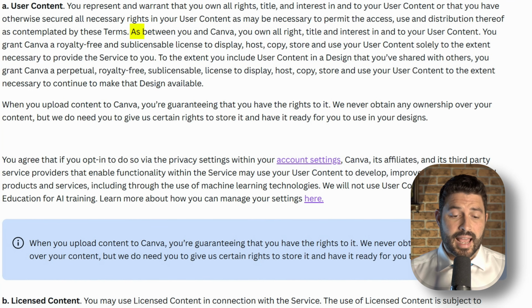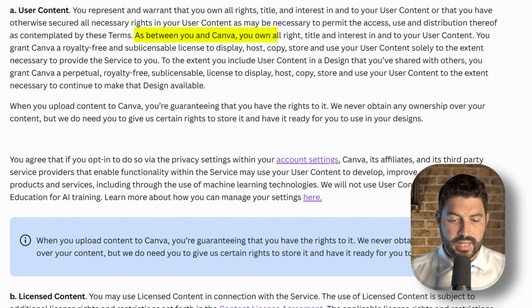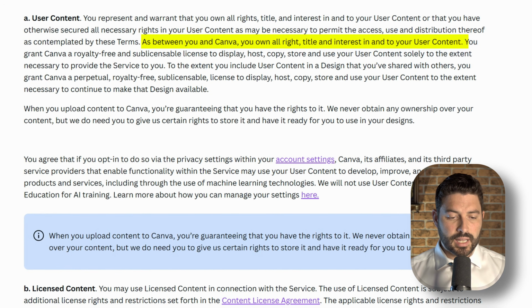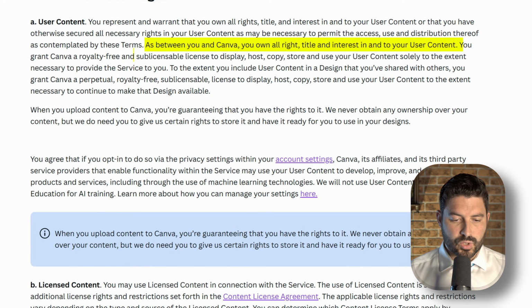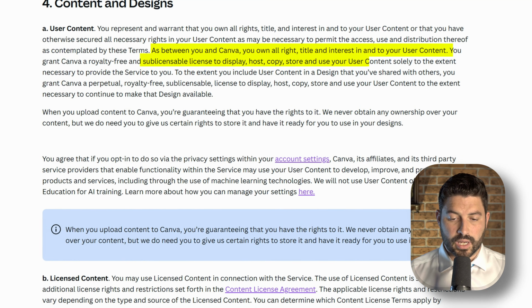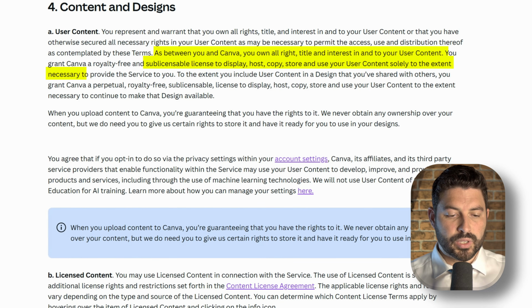Now, with regards to content ownership and the licenses you give Canva, it's actually quite standard. It's clearly said that as between you and Canva, you own all right, title, and interest in your user content. Perfect. And the only license you grant Canva is a sub-licensable license to display, host, copy, store, and use your user content solely to the extent necessary to provide the services to you. So this is great right there. No hidden licenses on your content. This is really just for them to provide services to you.